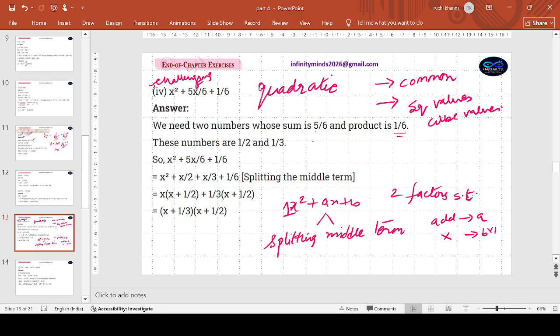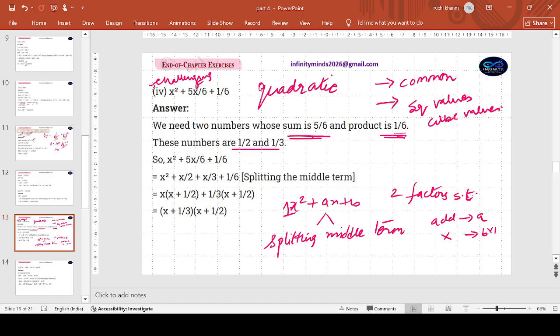Because you have to think of these two factors such that you get a 1 by 2 and a 1 by 3. So how would you think? That is your slightly challenging part, because we used to do prime factorization of 6. Okay. So factors of 6 are 2 and 3, and that matches with 5.